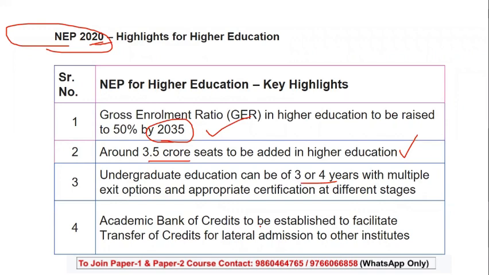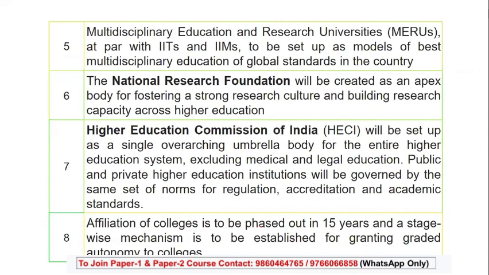Then the next one we read was multidisciplinary education and research universities, at par with IITs and IIMs, to be set as the best model for multidisciplinary education. Then we had the National Research Foundation, created as an apex body with respect to research culture and research capacity.